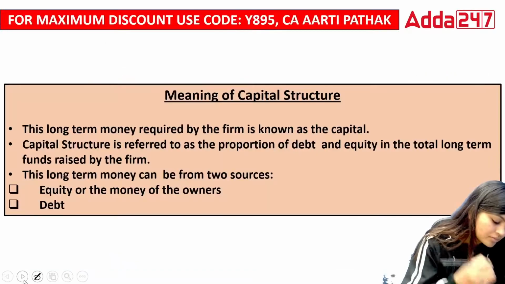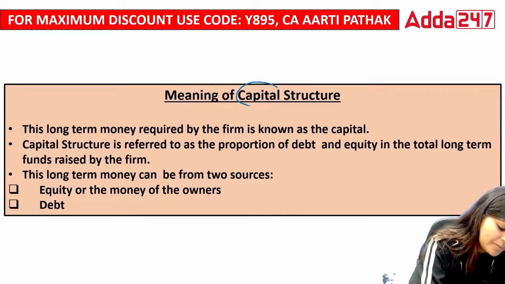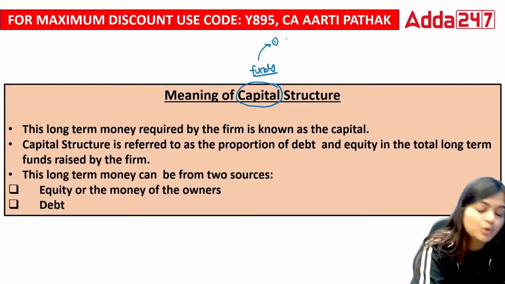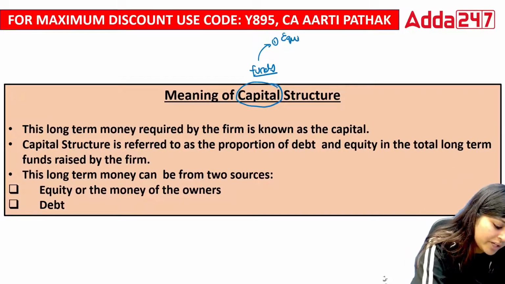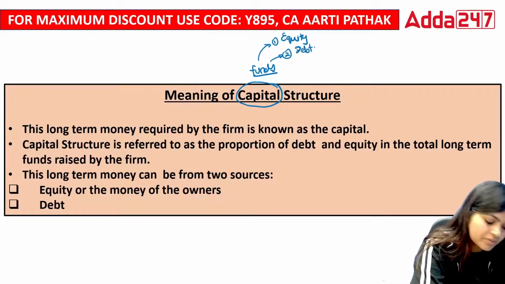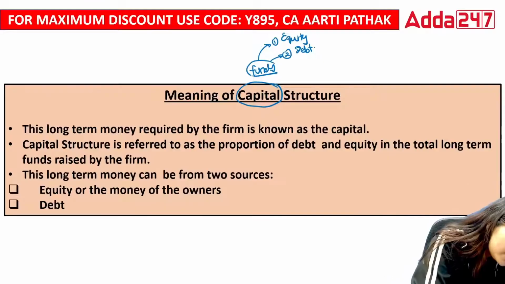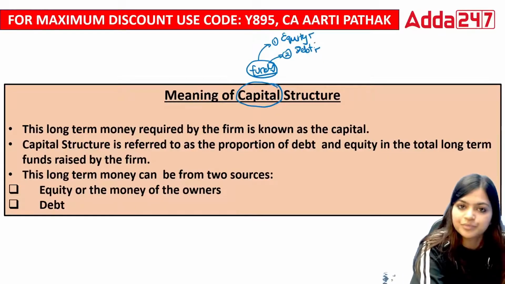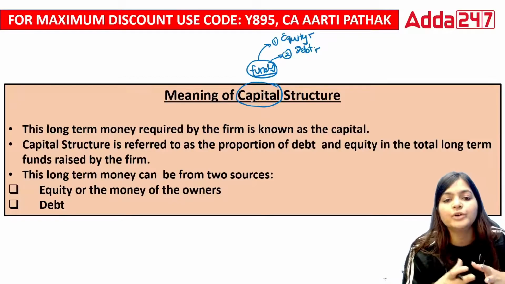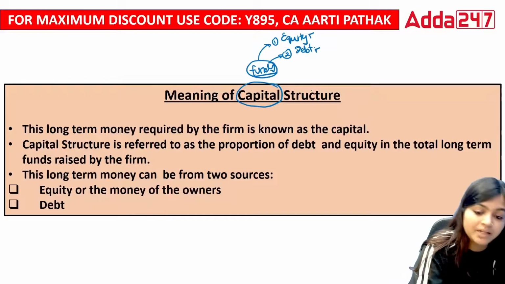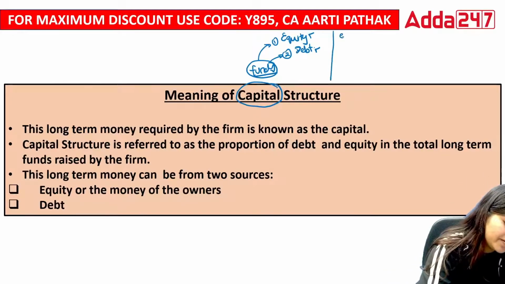Now in this we need to understand that capital means funds. And how can you arrange these funds? Just now we have seen two sources. Source number one, you can use your own funds, that is your equity, or you can do borrowing, that is your debt. So here funds are of two types, equity and debt. But in what amount we are going to bring in debt or equity, that we need to understand. So what is this capital structure? See, let me give you one example here.